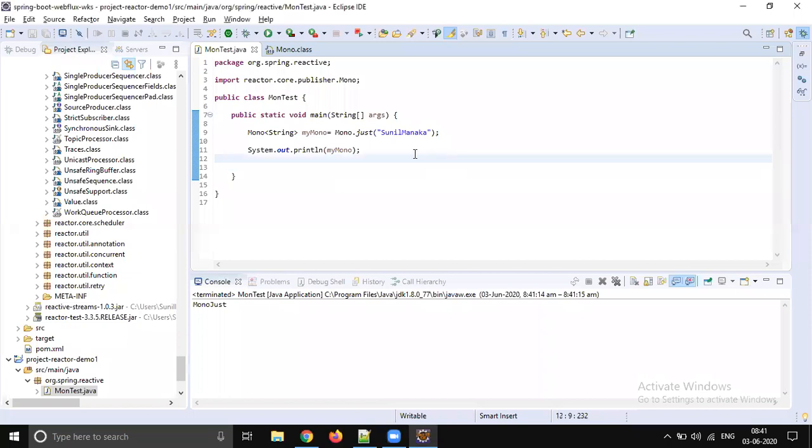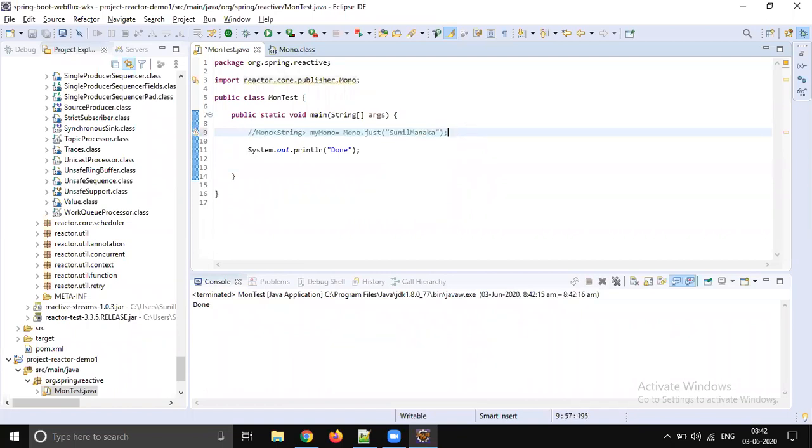Yeah, so these are lazy by default, until you subscribe. Until you subscribe to this Mono, actually the perfect word is the publisher, because Mono is a publisher. Until you subscribe to the publisher, nothing can be done. So when we run this code, that name, Sunil Manaka, won't be printed on the console, it just prints done.